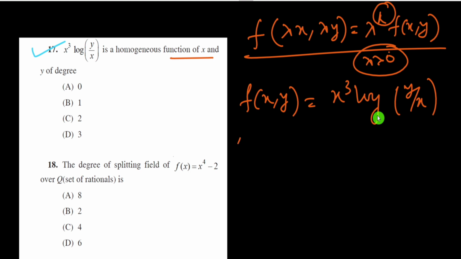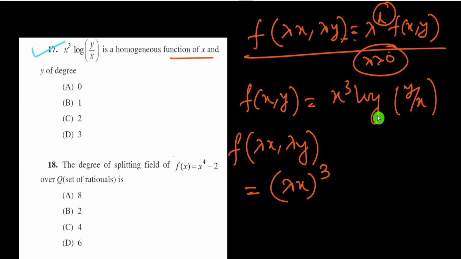Now we put f of lambda x, lambda y; the variables may be 2 or 3 or 4. Now f of lambda x, lambda y is equal to (lambda x) whole cube log of lambda y by lambda x.